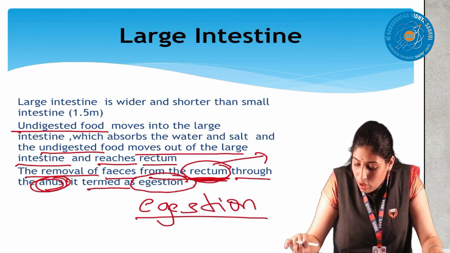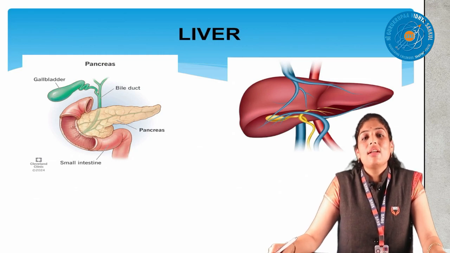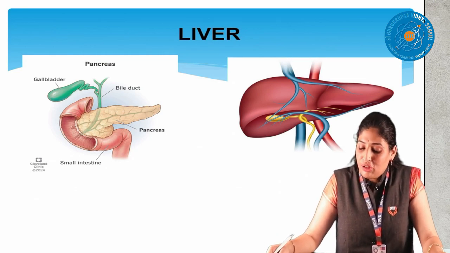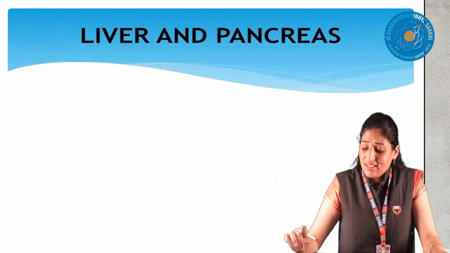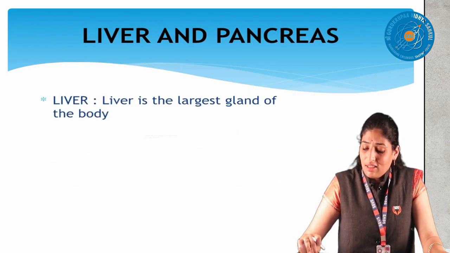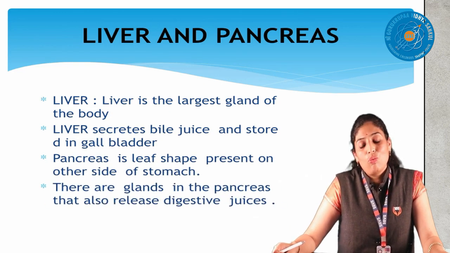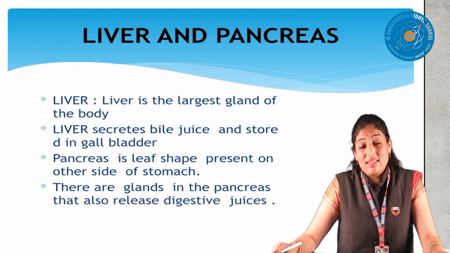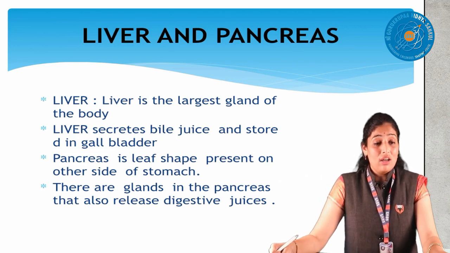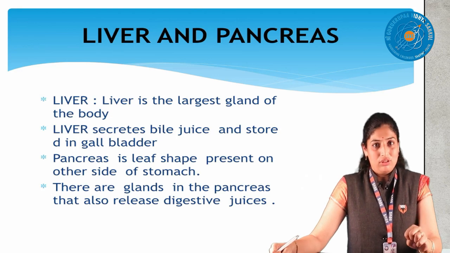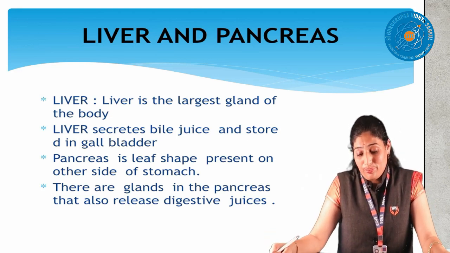But here, one more part I want to discuss. In between, I used the words liver and pancreas, right? Can you see the pictures? Here, this one is the liver. Liver and the pancreas, now I will discuss one by one. What is the liver? The liver is the largest gland of the body. See, the liver will not receive the food, but the liver is the largest gland in the whole digestive system.